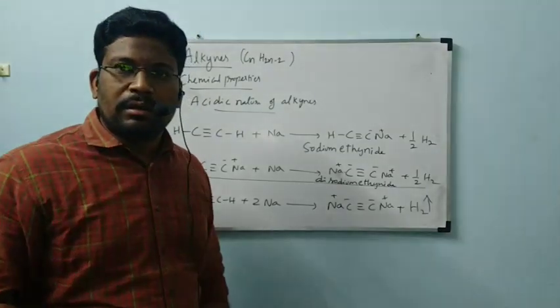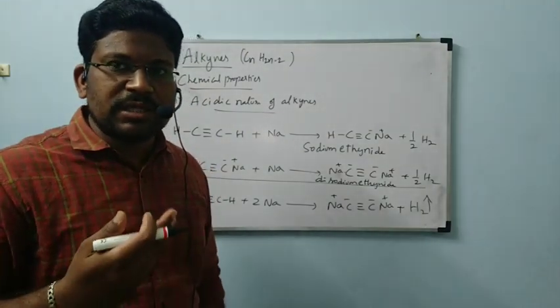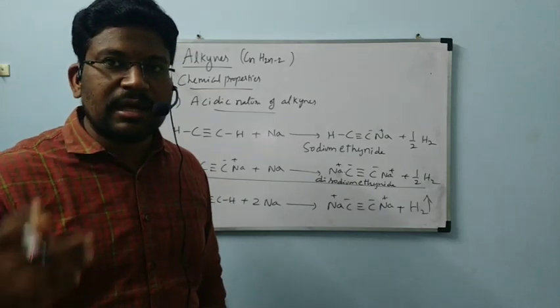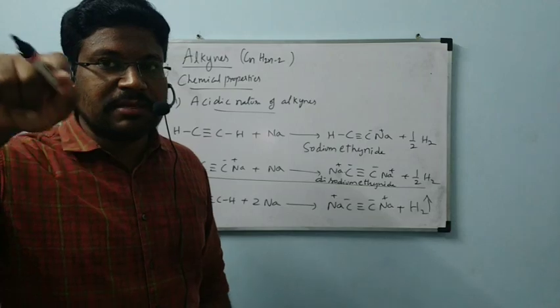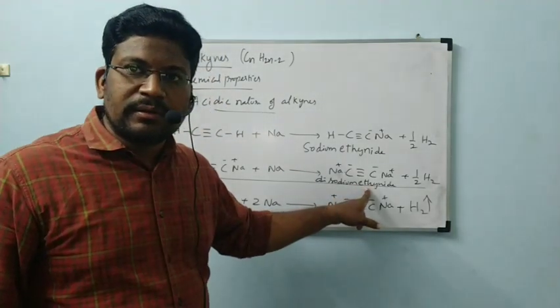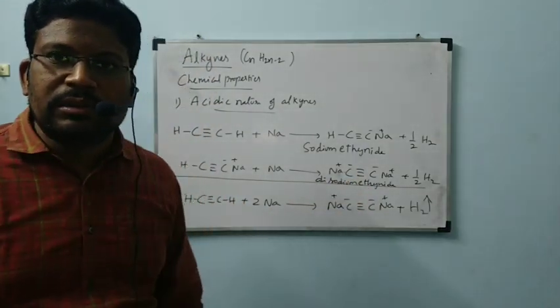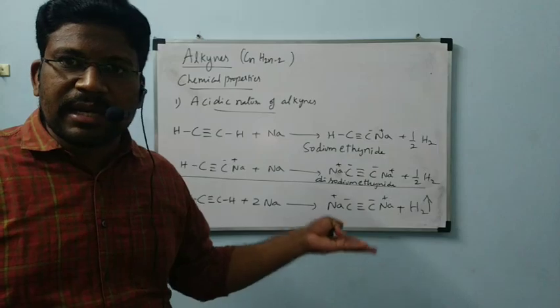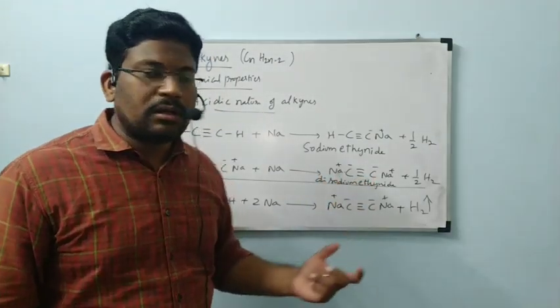From ethyne, CH triple bond CH, hydrogen is removed and we get C minus, which ends with ide. This is ethynide. C2 2 minus is called carbide. So this is also called sodium ethynide or carbide. No problem, I hope you understood everyone.